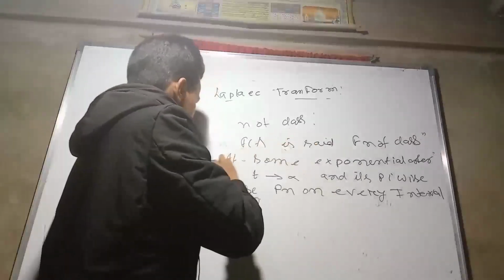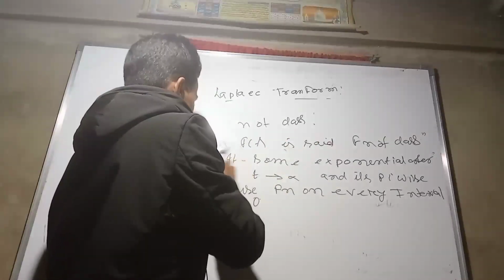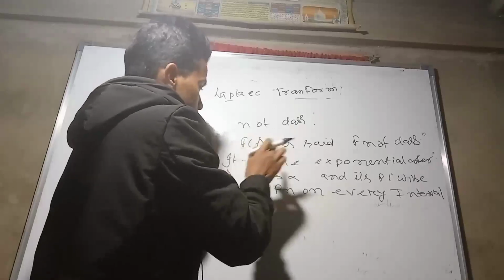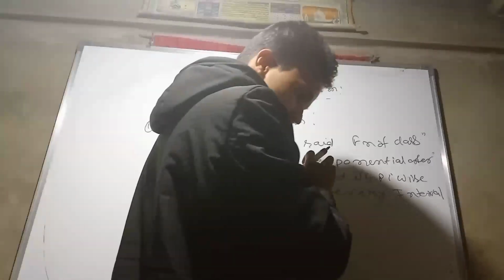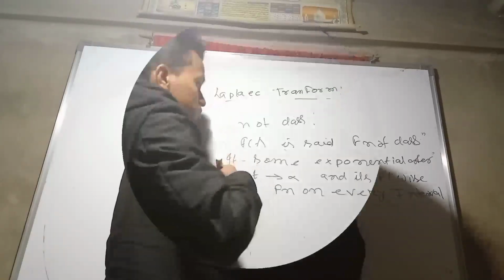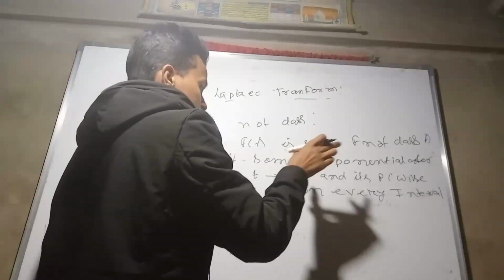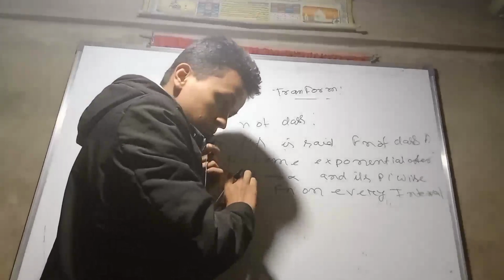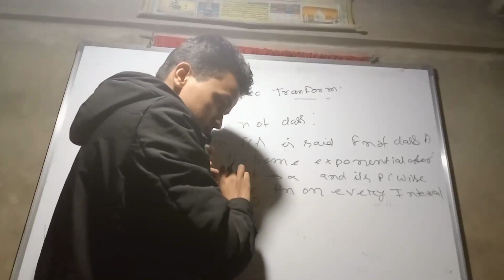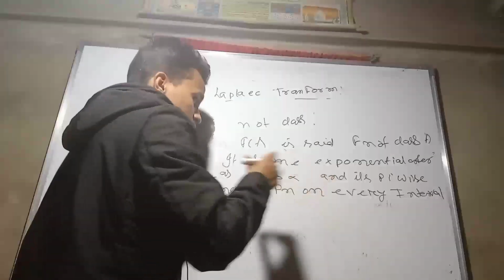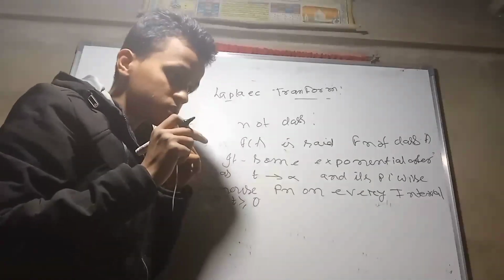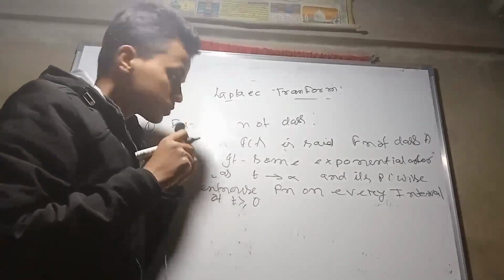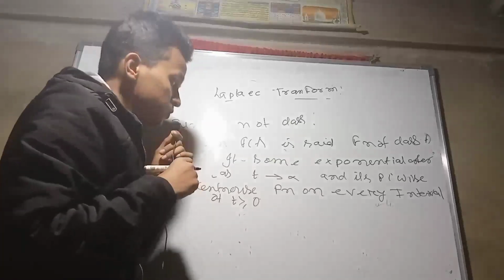What is a function of class A? A function is of class A if it is of some exponential order as t tends to infinity and it is a piecewise continuous function on the interval. This is our definition of a function of class.